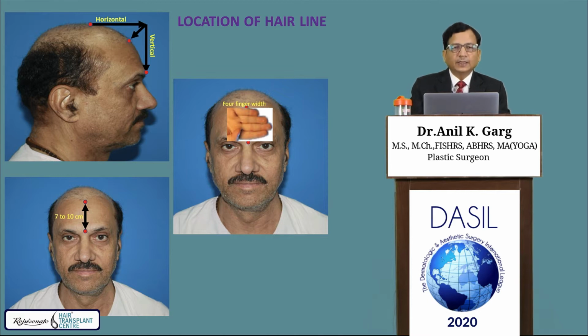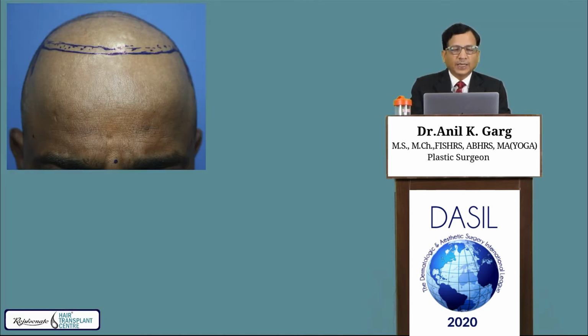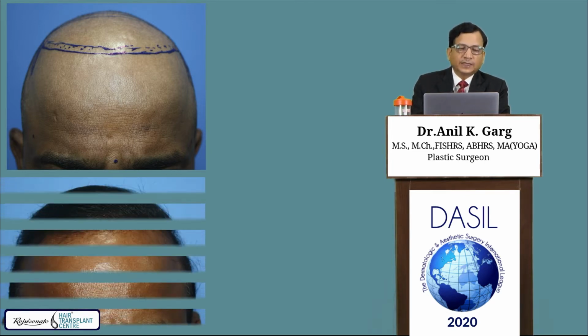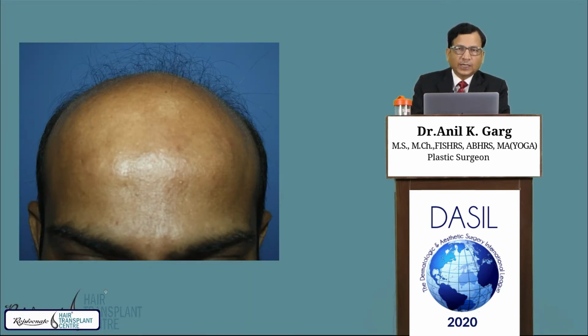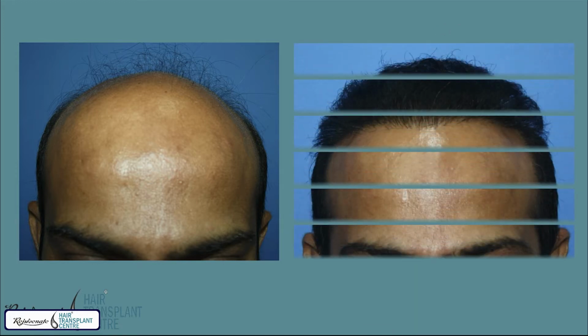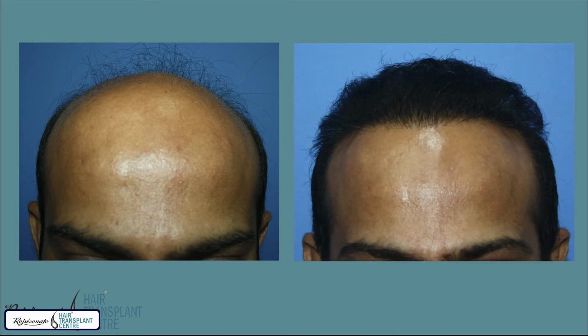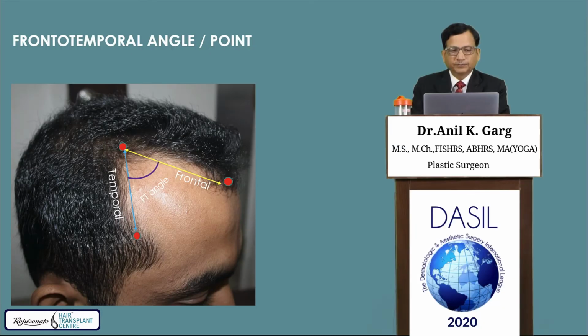These are the criteria. I usually keep, like in higher grade of baldness in this case with limited donor area, 8 centimeter. This looks pretty good. But if a young fellow like this has got good donor area but advanced grade of baldness, I kept it around 7.5 centimeter. Still it looks good over his face.